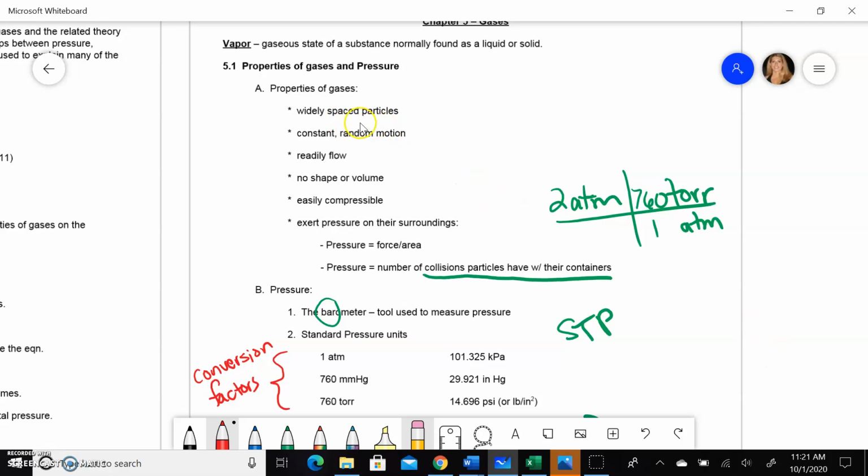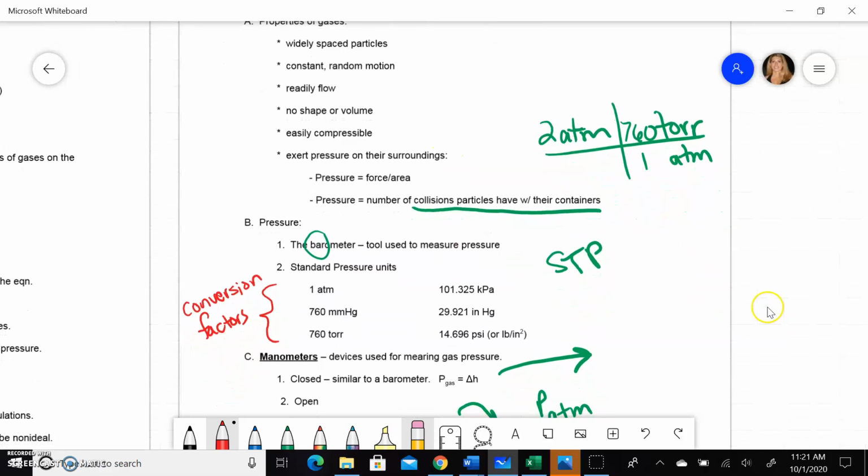Again, the big one is that the particles are spaced far apart, which gives them all the properties we're going to talk about. They don't have a shape or volume because, again, you can push them together closer or you can spread the particles out even more, and that would change their volume. And that's different from solids or liquids because those particles are as close as they can get, so you can't really push them together anymore or spread them out. Compressible means that you can squeeze them together.